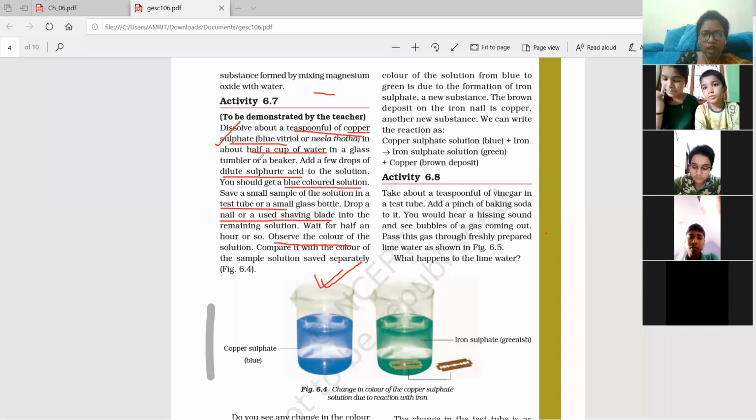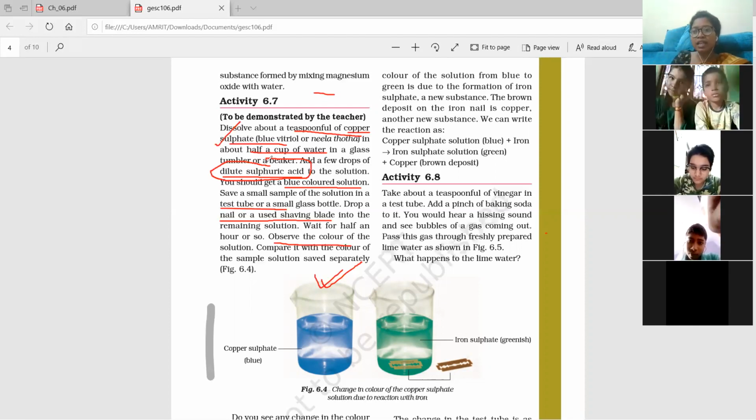And we are adding one more chemical, that is an acid, sulfuric acid. Did you understand? Sulfuric acid. You must have studied it in chapter number 5, acids, bases and salts. They are acids, so you should not taste them to see if they are sour. Some acids are present in your food, but this is not present in your food items. This is a laboratory chemical. You should not taste it. They are very, very harmful.